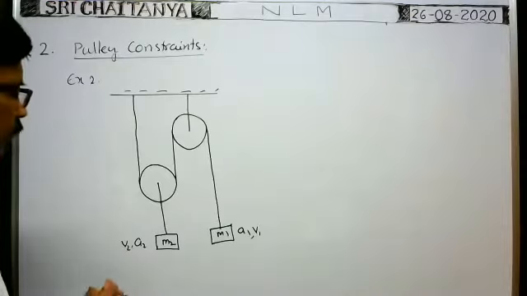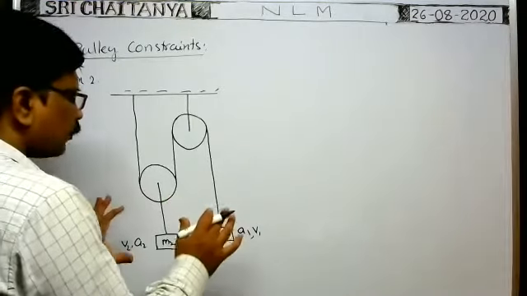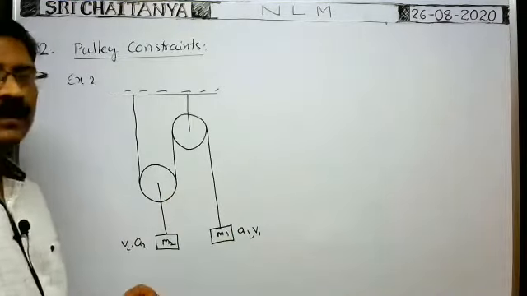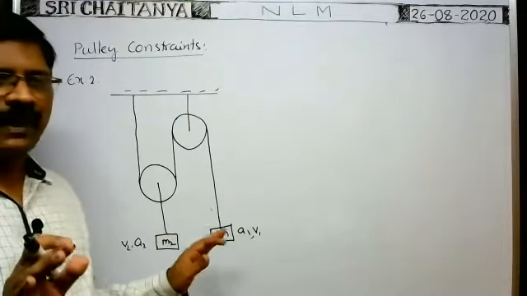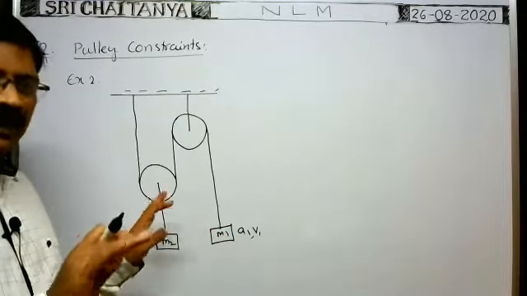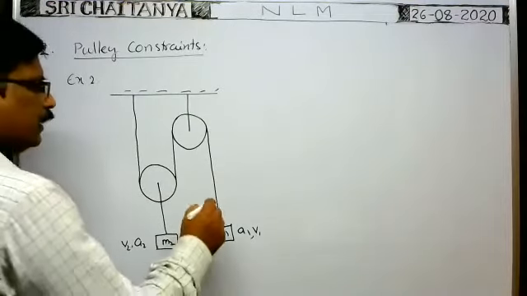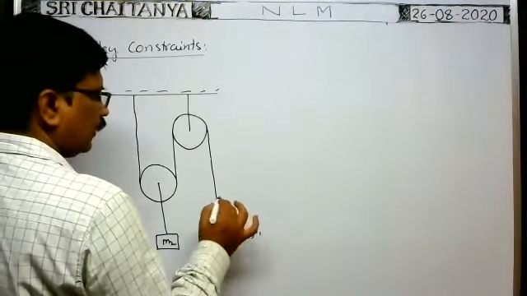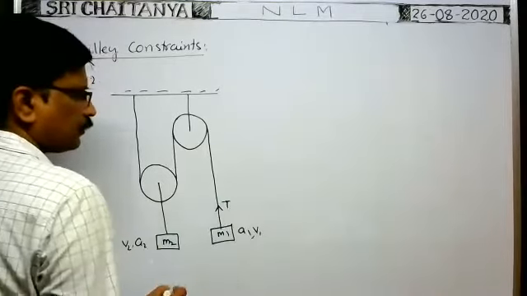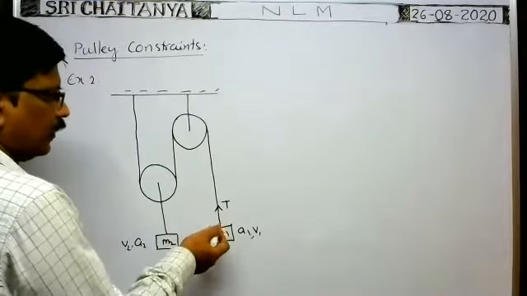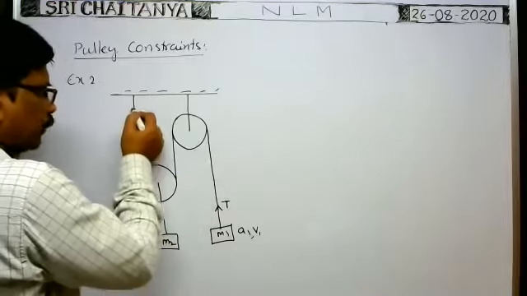Or in other words, in which direction will the blocks move? First of all, you imagine the blocks are under equilibrium. You imagine. Here tension is T, no? Here tension is T. Suppose you imagine this is the tension T, as it is totally the same string.